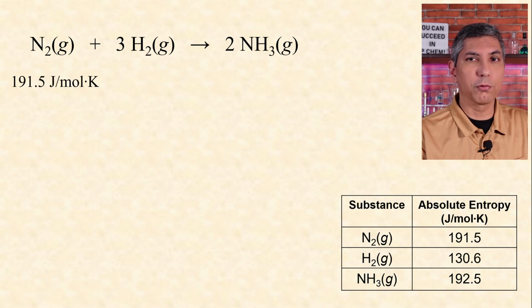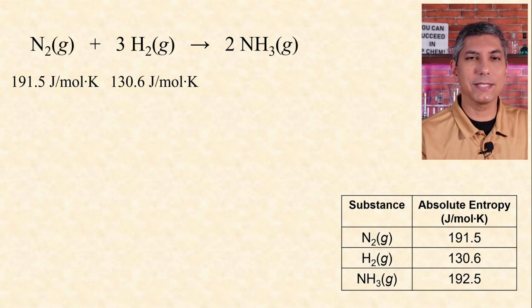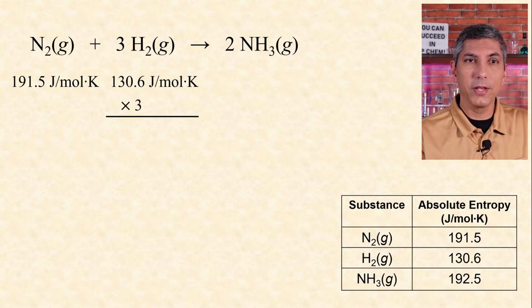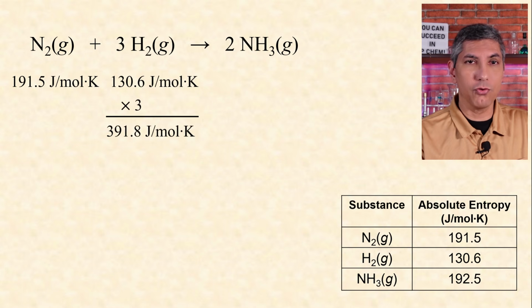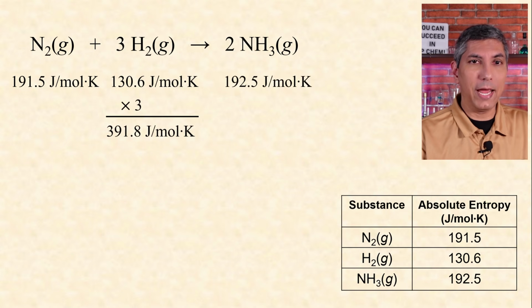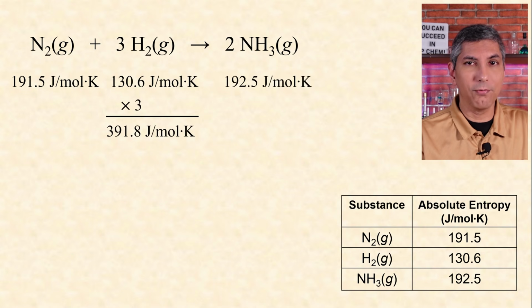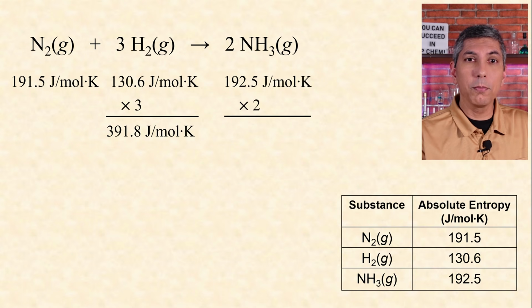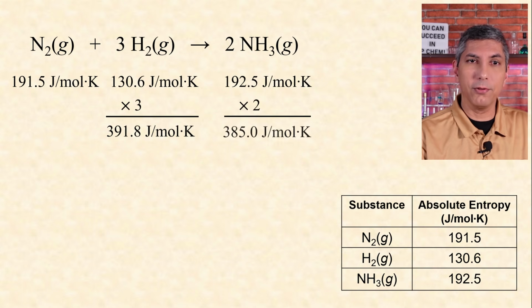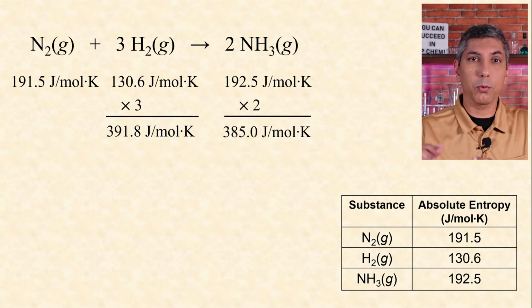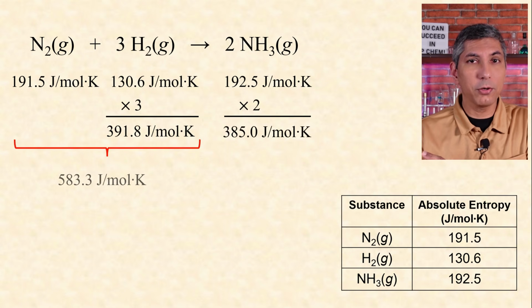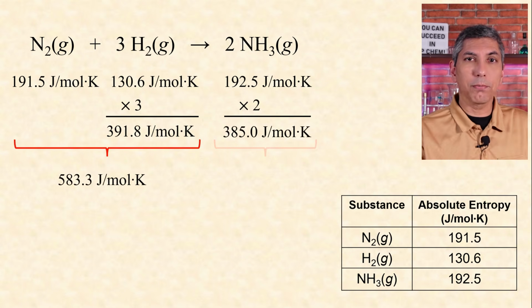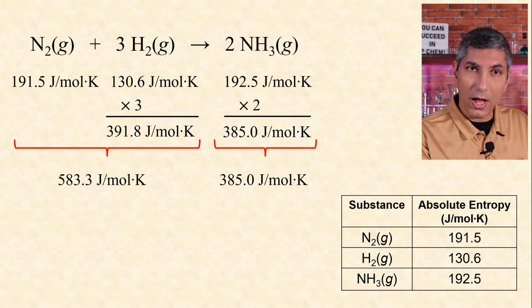The absolute entropy of nitrogen gas is 191.5 joules per mole per Kelvin. The entropy of hydrogen gas is 130.6. Since there are 3 moles, we multiply by 3 to get 391.8 joules per mole per Kelvin. The entropy of ammonia, NH3 gas, is 192.5, and since there are 2 moles, we multiply by 2 to get 385. The sum of the reactants is 583.3, and the sum of the products, of course, is 385 joules per mole per Kelvin.